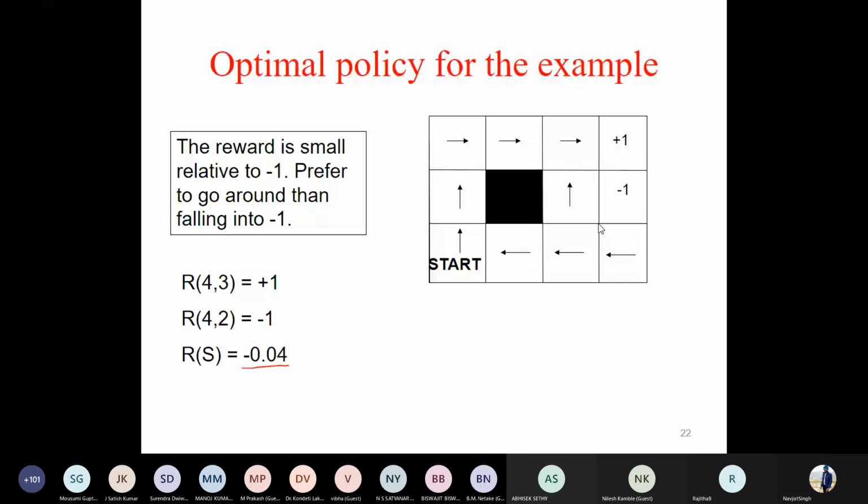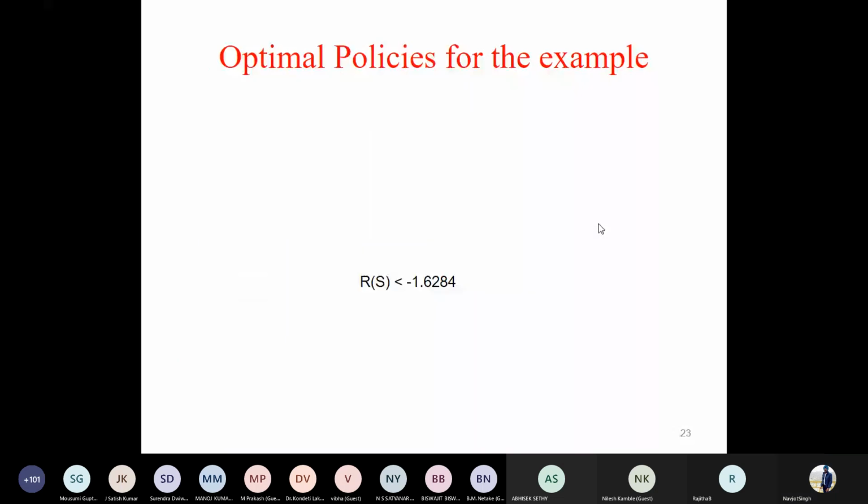Now, the other thing: I can finish the problem by reaching either the +1 state or the -1. So where should I reach? What should I aim for? A shorter path to reach what? +1 or -1? With +1 we are increasing the Q value, with -1 we are decreasing it more. What do you think should be that? So a shorter path to reach.